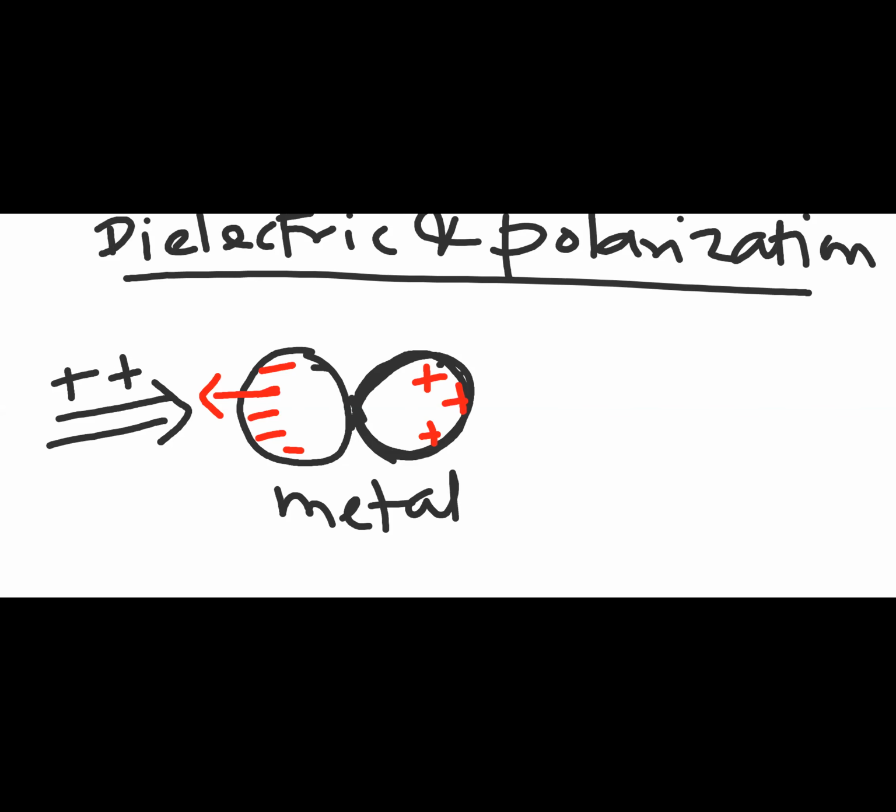Now the question is why this negative is over here and the positive is over here. That is because of the positive charge. Right now it is not called the induced charge. It is only called that the charges are attracted.